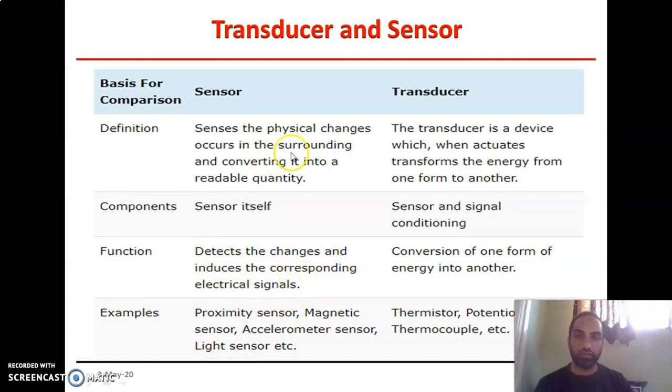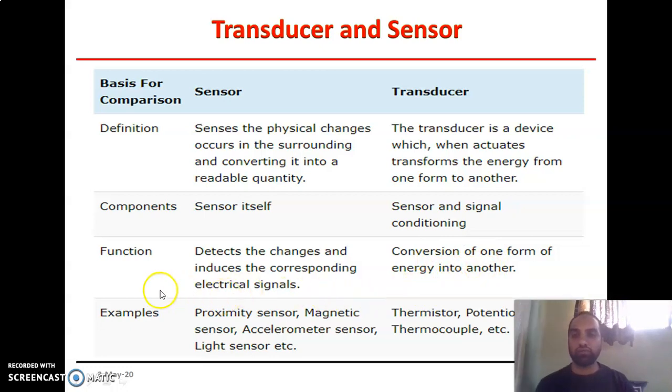That means it senses physical change and converts it into a readable quantity. But in the case of a transducer, the function is the conversion of one form of energy into another.